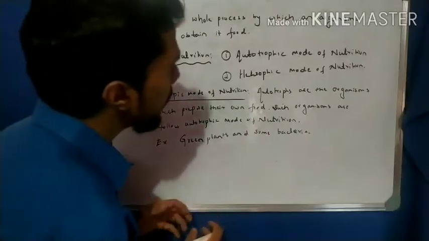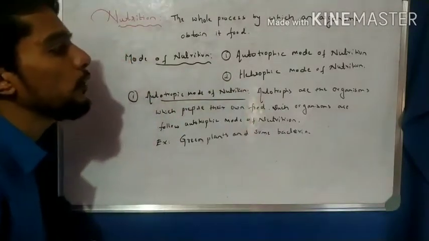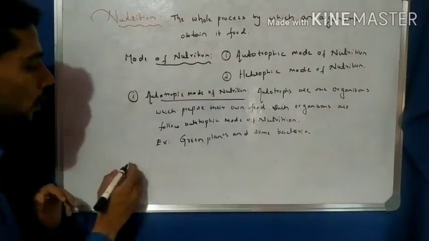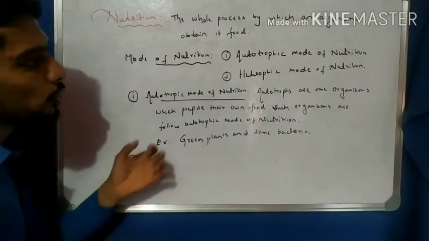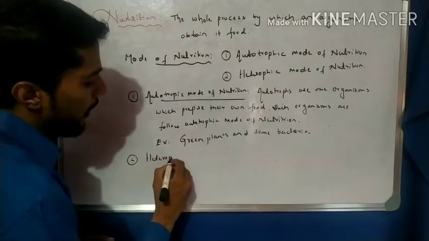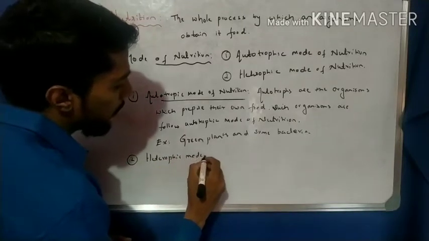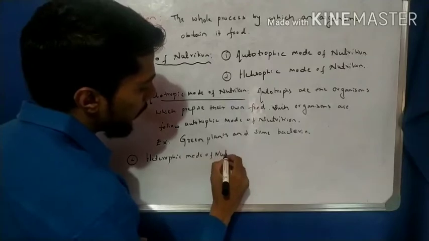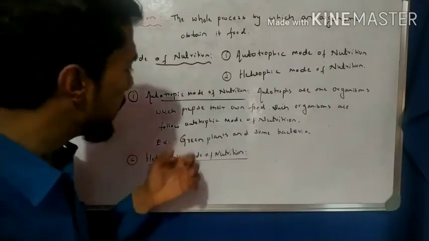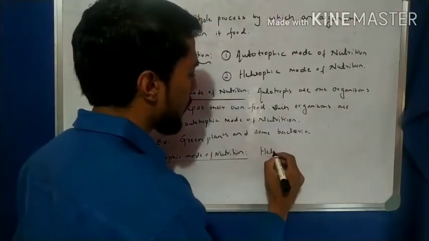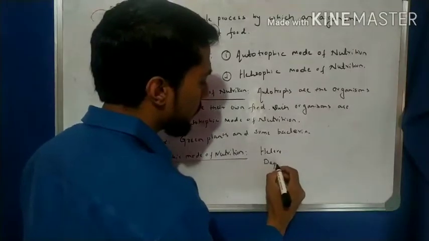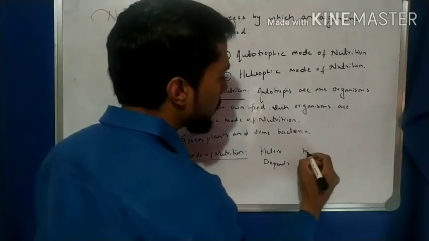Now come to the other type, the heterotrophic mode of nutrition. I will only take the definition here. In the heterotrophic mode of nutrition, hetero means other, they depend on others. Hetero means other, and trophic means nourishment.